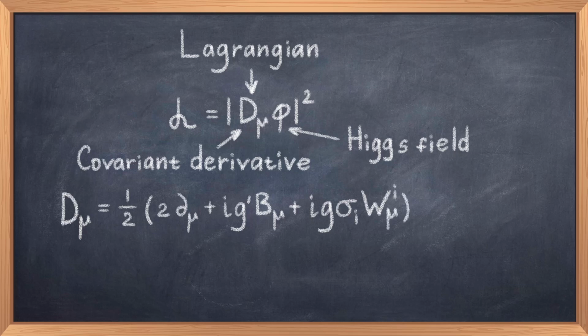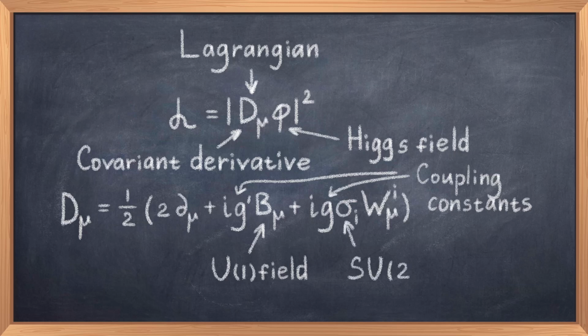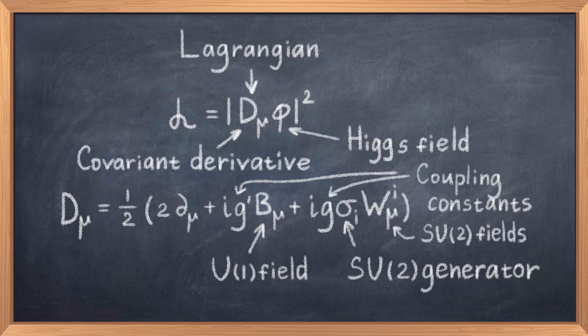We first note that the U1 gauge field is called B_mu, which gives us the B boson of the unbroken electroweak theory. The coupling constant of this field is g'. In the next term we have 3 W bosons, as the index i goes from 1 to 3, and the coupling for the bosons is g. The sigma_i term is the 3 generators of the SU2 group, which are all broken by the symmetry breaking.